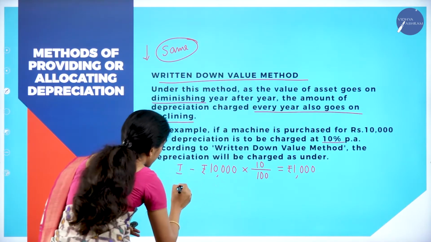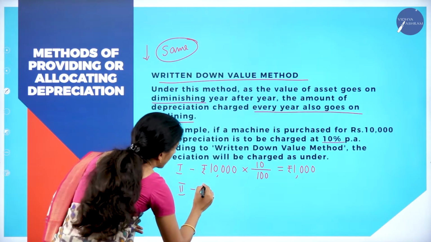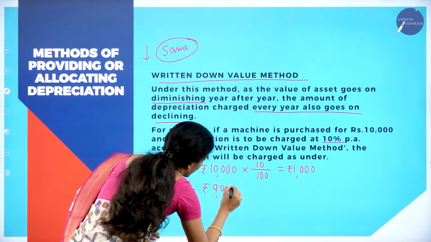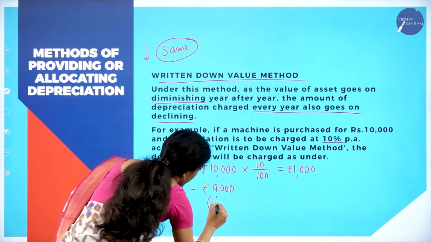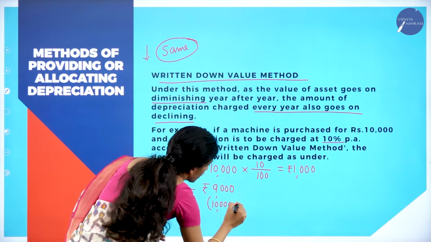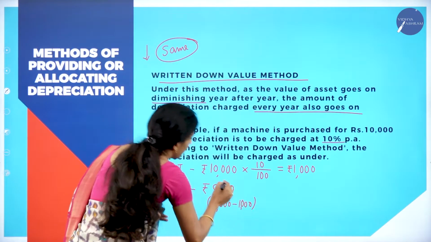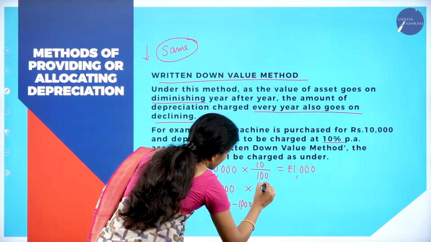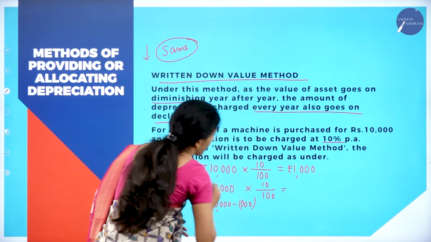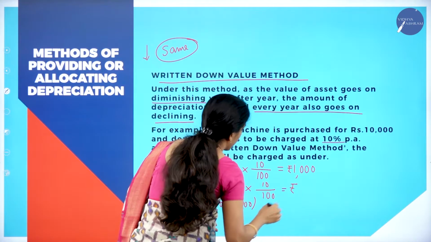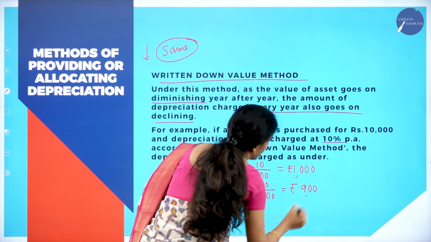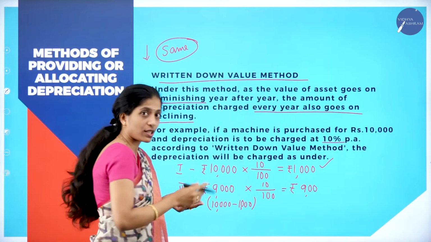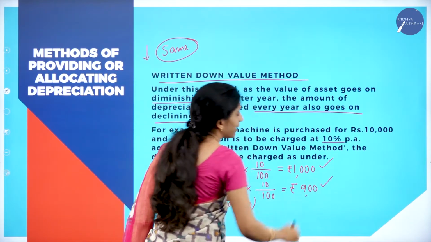Now in the second year, you have to deduct this 1,000. Your actual value is now 9,000. How do you get this 9,000? The value was 10,000 minus first year depreciation of 1,000. Clear? Now the actual value is 9,000 into 10%. Your percentage remains the same, 10%. So 9,000 into 10% is 900. Here, in the first year, 1,000 was the depreciation, and in the second year it is 900.